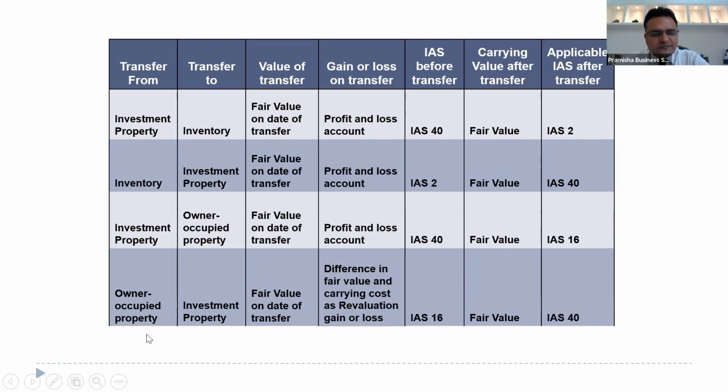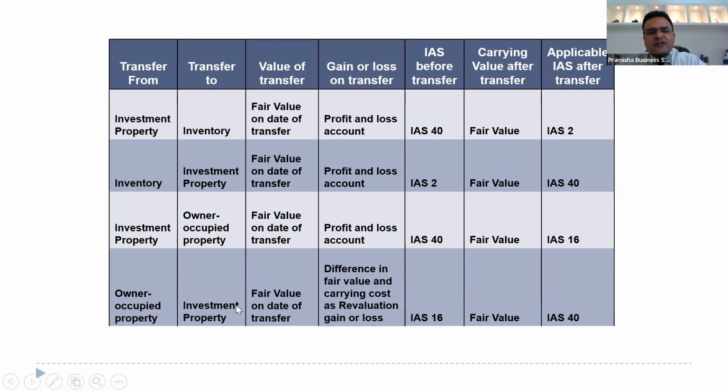Owner occupied property: this is similar to what we discussed in IFRS 5, non-current assets held for sale. If it is owner occupied property and we are transferring it to investment property, and we are valuing it at fair value, it means we are using the revaluation model of IAS 16 property, plant and equipment. If we are using the revaluation model, the difference between fair value and carrying value will be recorded as revaluation surplus, or if there is a loss, we'll charge it to P&L. Now, it was IAS 16 property, plant and equipment, and we are transferring it to investment property.